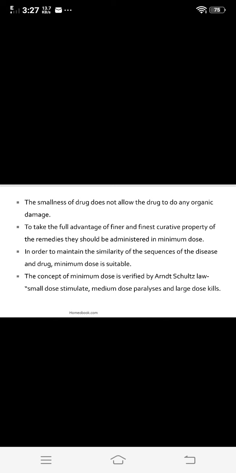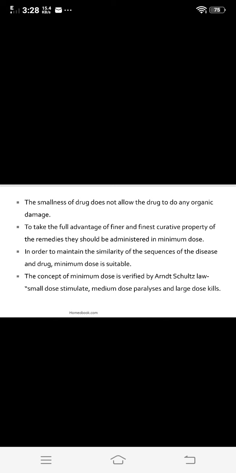Then the next advantage is that in order to maintain the similarity of the sequences of the disease and the drug, the minimum dose is suitable. As in homeopathy, we prescribe the medicine on the basis of the law of similia, that is similia similibus curentur. In this, we match the symptoms of the disease to the symptoms of the drug, and in these cases, the minimum dose is suitable for maintaining the similarity of the disease and the drug.